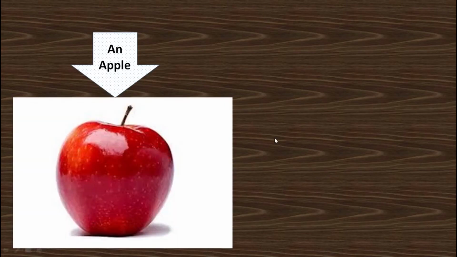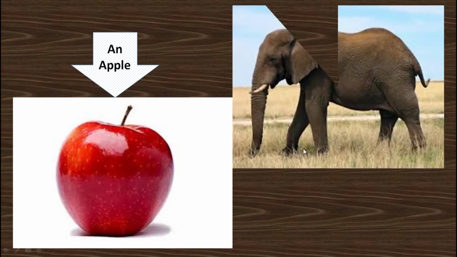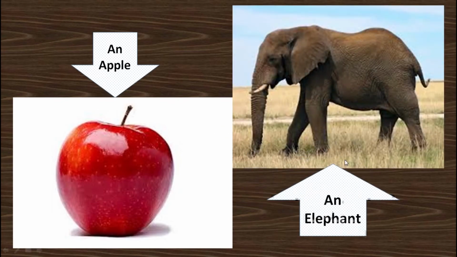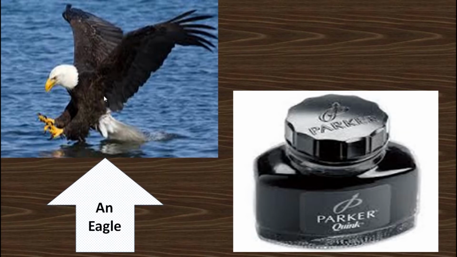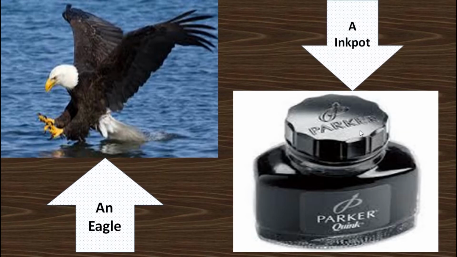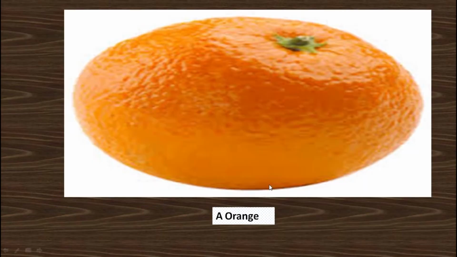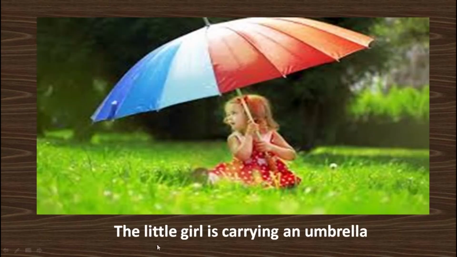An apple, an elephant, an eagle, an inkpot, an orange. The little girl is carrying an umbrella.